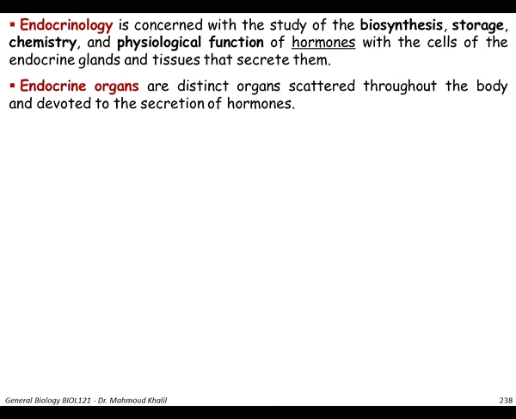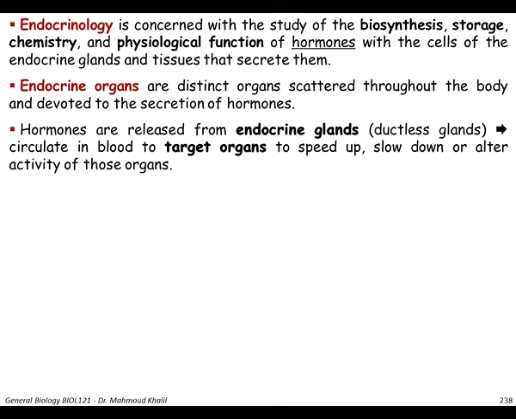So what are the endocrine organs? These organs are scattered throughout the body and devoted only to the secretion of hormones. Hormones are released from these endocrine glands, which are ductless glands. We'll understand in the next few slides what a ductless gland is. These hormones circulate in the blood until reaching the target organ. Once they reach the target organ, they speed up, slow down, or alter the activity of these organs.